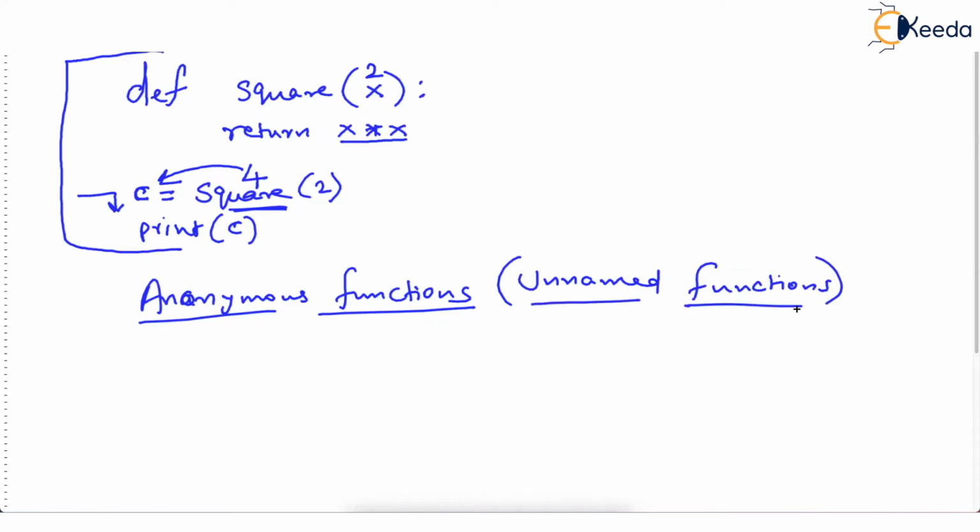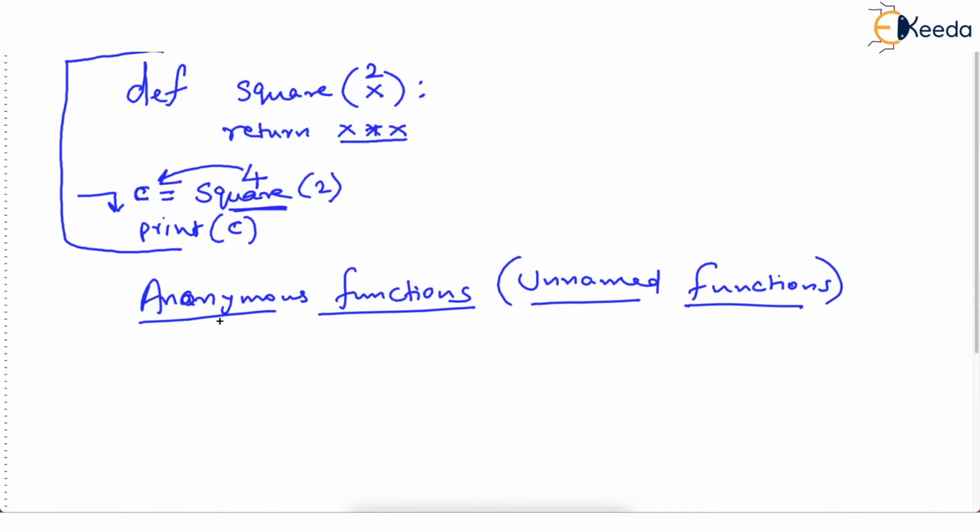Excellent facility Python has given. Actually, Java also has unnamed functions, but Java calls it something different. Let it be. I found it very difficult to declare or create anonymous functions in Java, but it's so easy in Python. So best of luck. Let's start with what is an anonymous function.